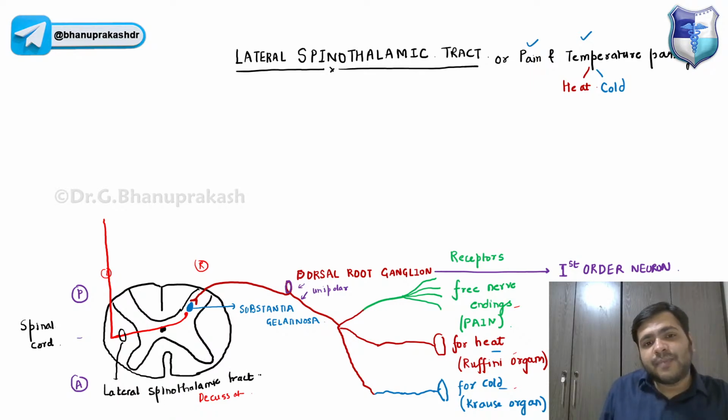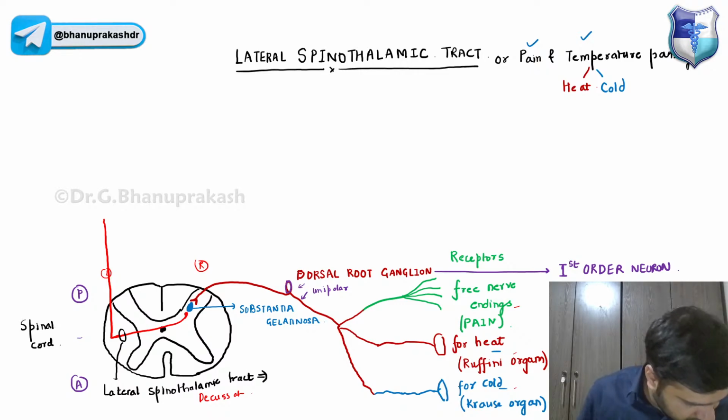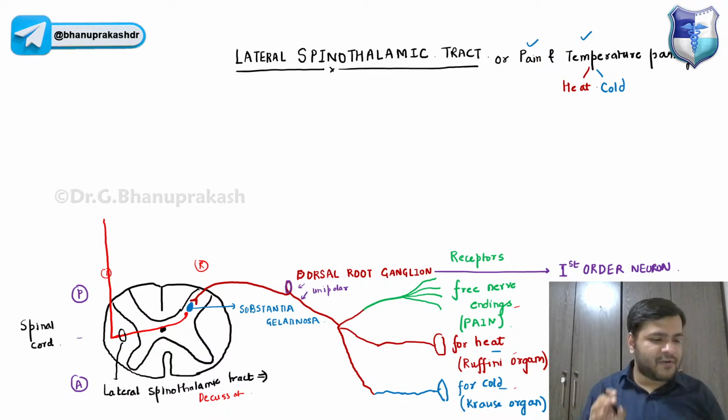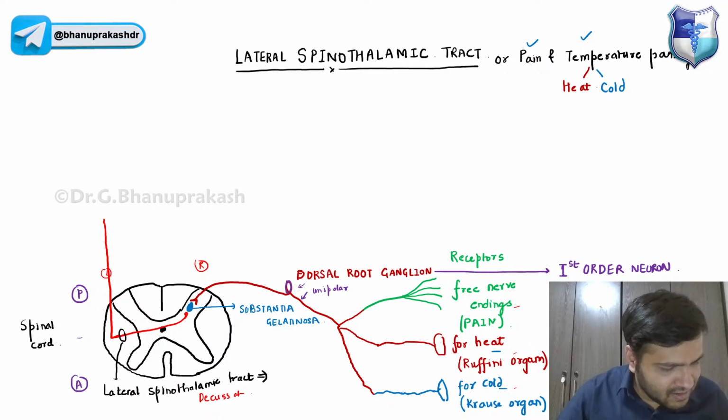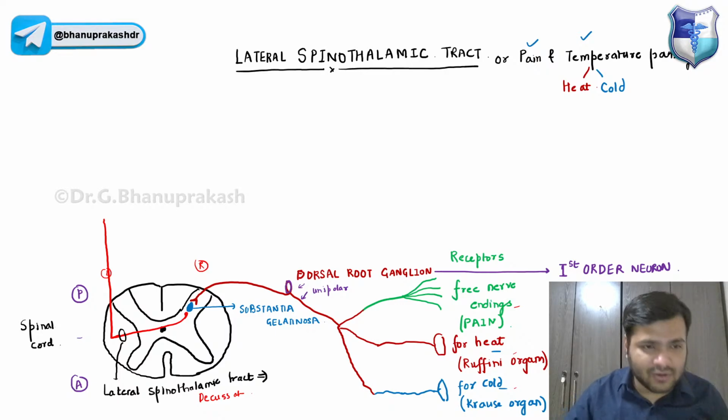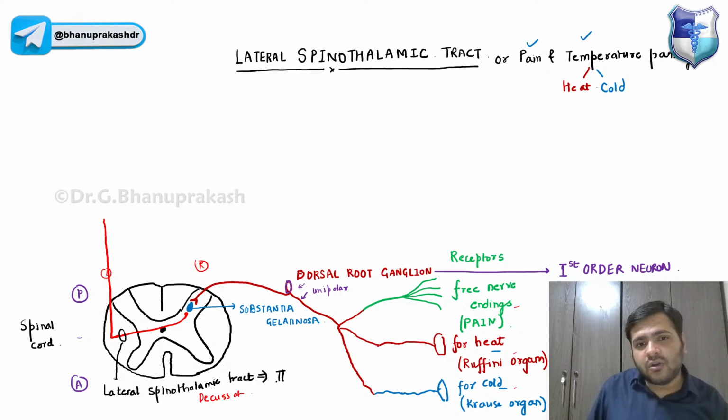And this lateral spinothalamic tract, you guys are going to answer me. This is which type of neuron, first order or second order? Yes, Chips, very good. It is the second order neuron.